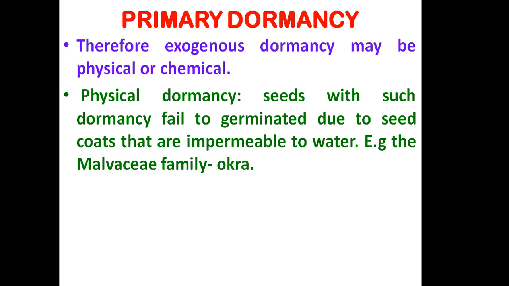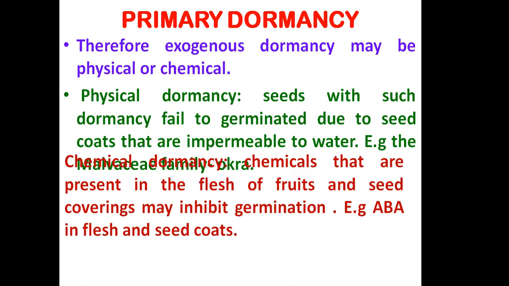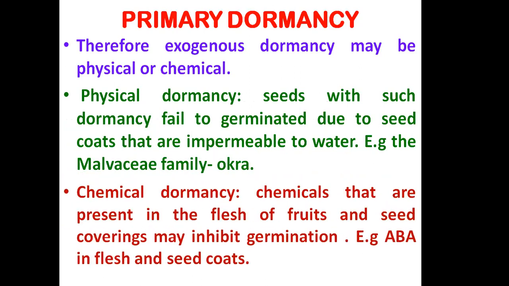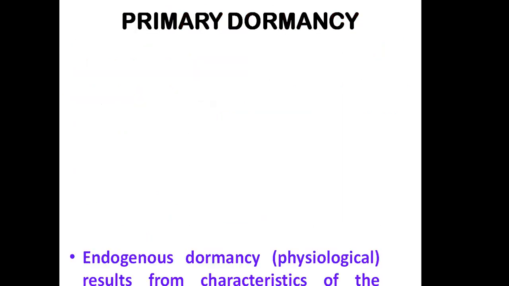Physical dormancy: seeds with such dormancy fail to germinate due to seed coats that are impermeable to water. Example, the Malvaceae family, like okra, bhendi seed, is also in primary dormancy. Chemical dormancy is where chemicals in the seed covering may inhibit germination. Example, ABA in the flesh and seed coats.